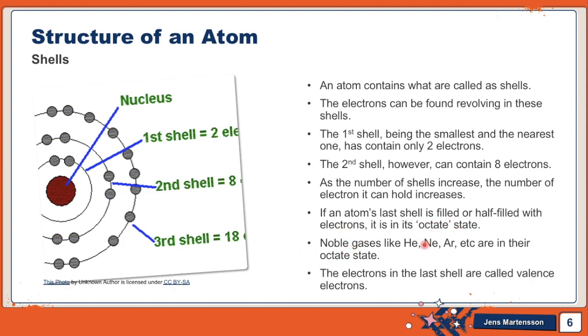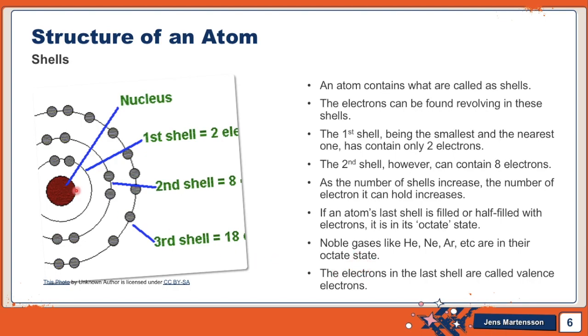Noble gases like helium, neon, argon, krypton and xenon are in their octet state. So noble gases are the gases which are in octet state. They will not react with anything unless you give a very large amount of energy.